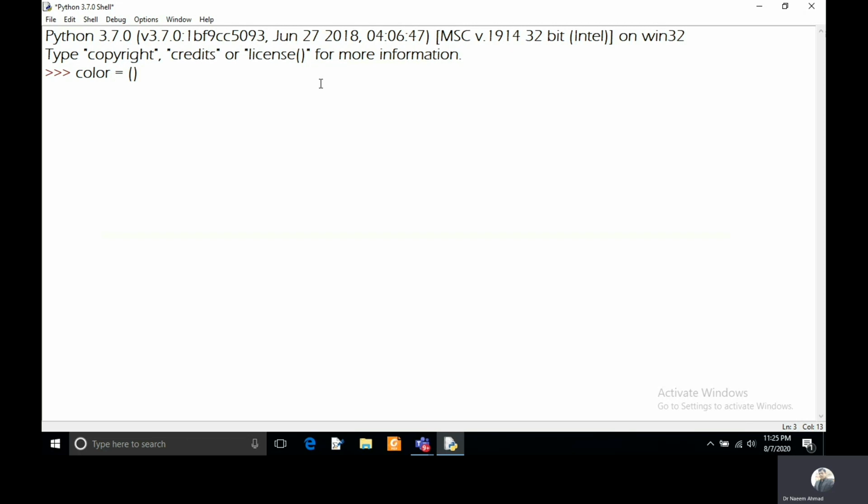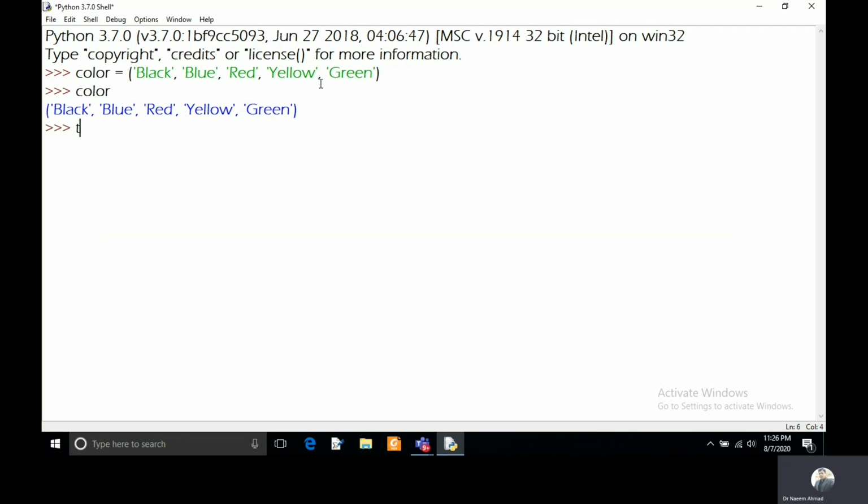So I'm keeping here names of colors separated by commas, like black, blue, red, yellow, and green. So these are the names of the colors that I have kept in parentheses separated by commas. All these names are separated by commas, and I have enclosed them in parentheses. So this is your tuple, and you can print the tuple.